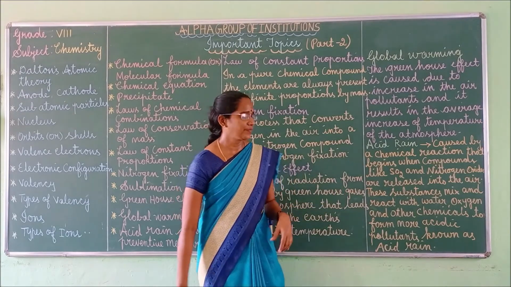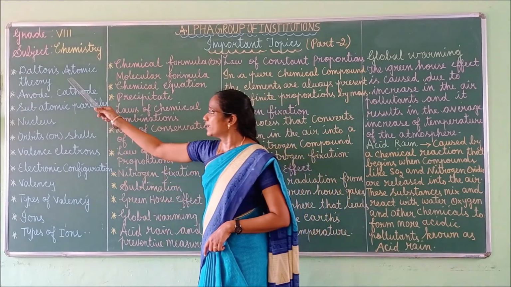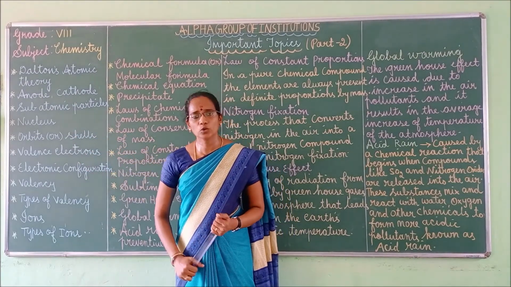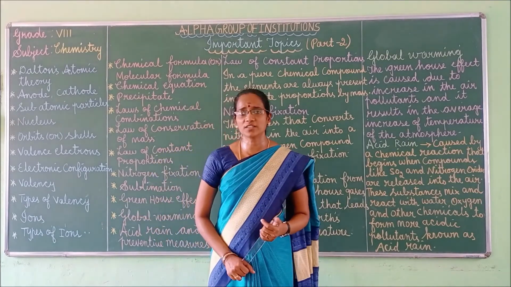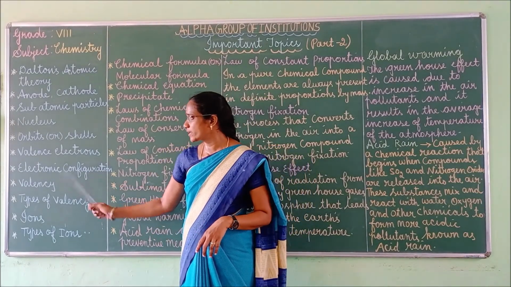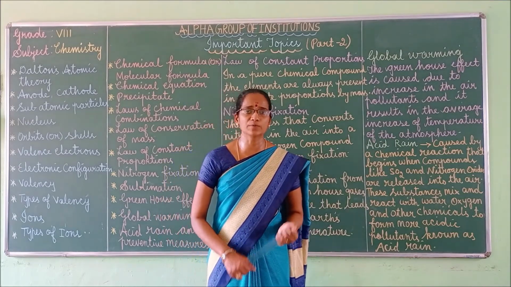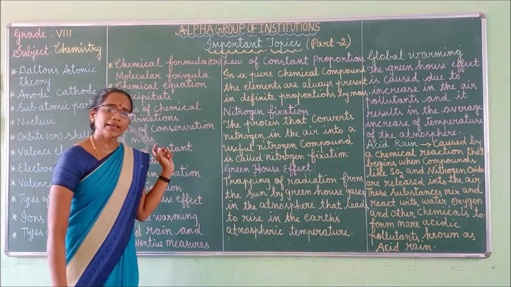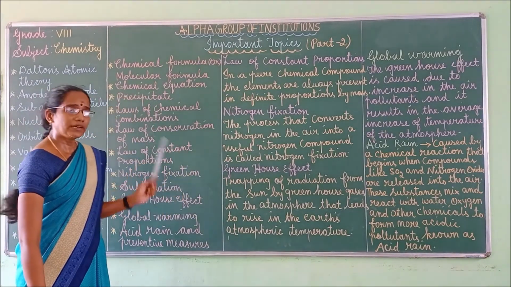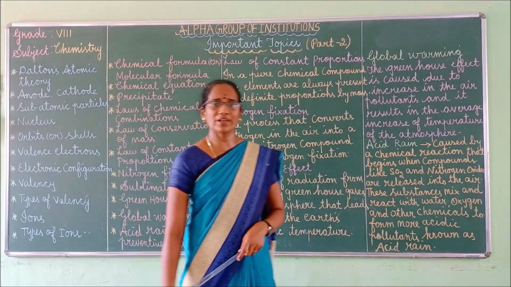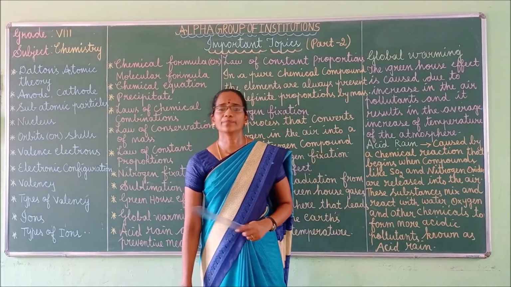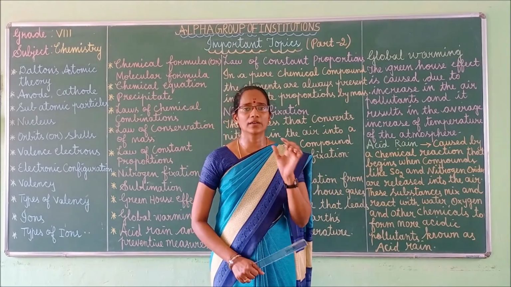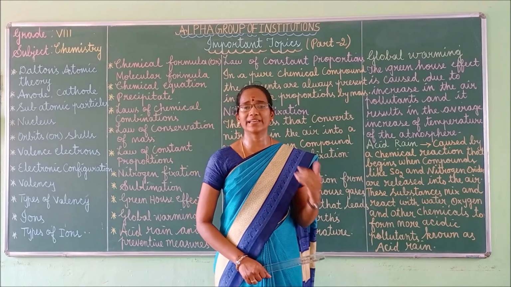Understood, children? So what are the things we discussed today? Dalton's atomic theory, anode, cathode, subatomic particles, nucleus, orbits or shells, valence electrons, electronic configuration, valency and its types, ions and its types, chemical formula, chemical equation, the law of combination of elements, acid rain, its effects and prevention, and global warming, the gases responsible for the greenhouse effect.